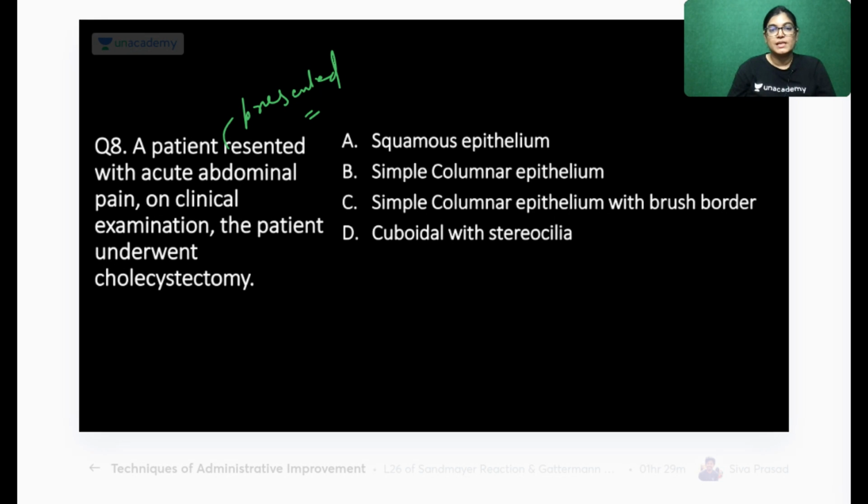According to you, which is the lining epithelium: squamous epithelium, simple columnar epithelium, simple columnar epithelium with brush border, or cuboidal epithelium with stereocilia? Four options are there, and you have to give me the correct answer. What is the lining epithelium? Your time starts now.